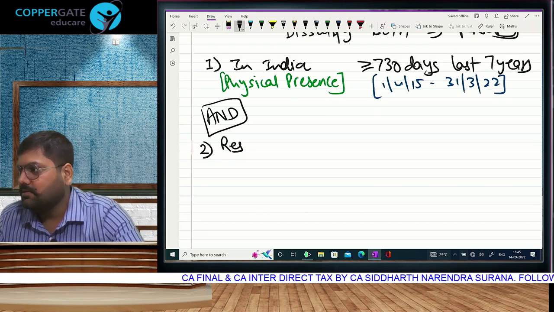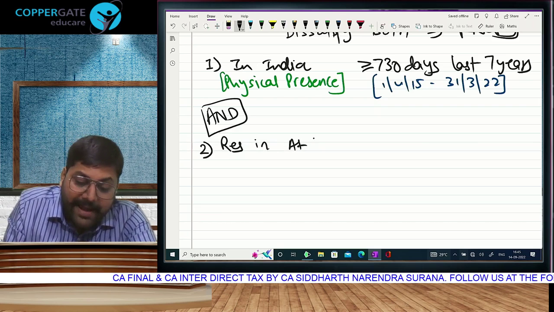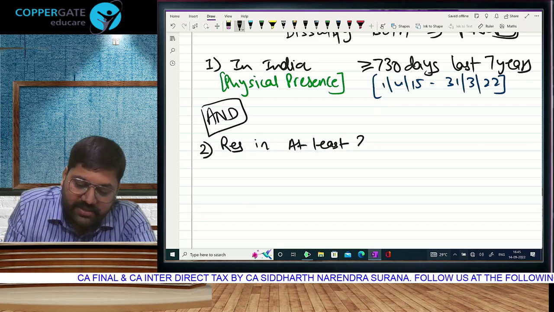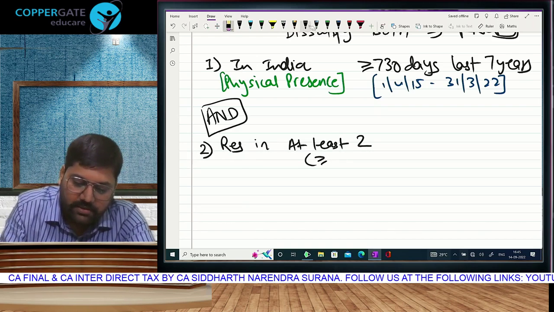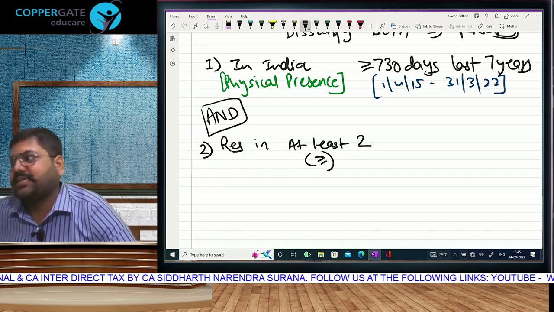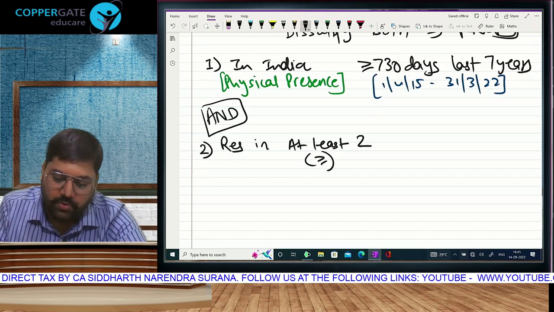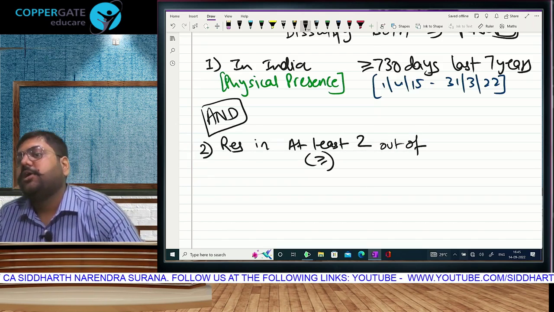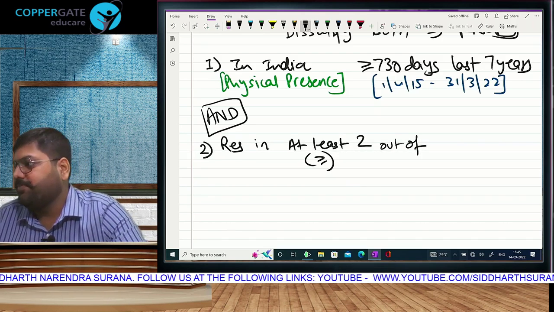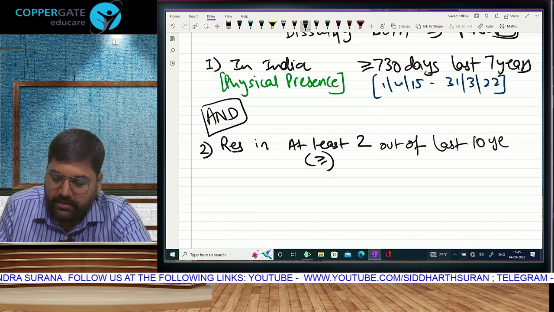Step number 1. If you were a resident in at least, can I say once again, minimum? At least is nothing but greater than or equal to only. 182, at least 60, 360, 730, they are all at least. Minimum 2 out of, this time they say, 10 immediately preceding previous years, that is, the last 10 years.